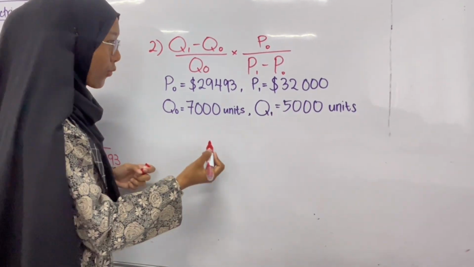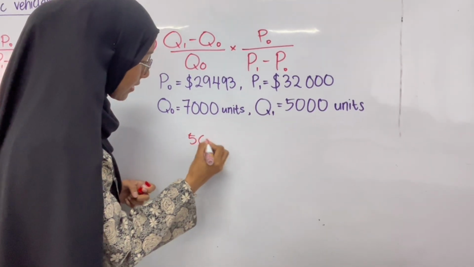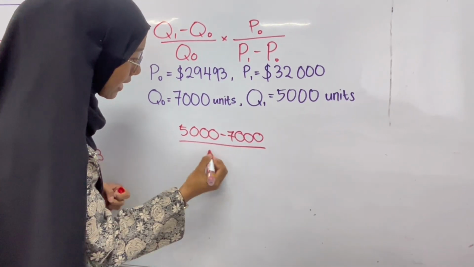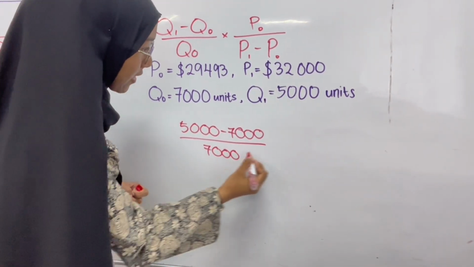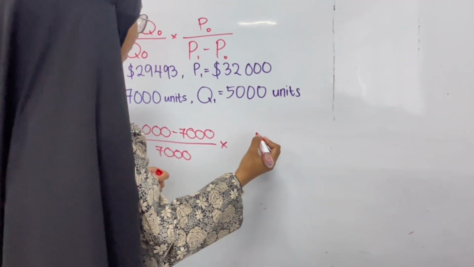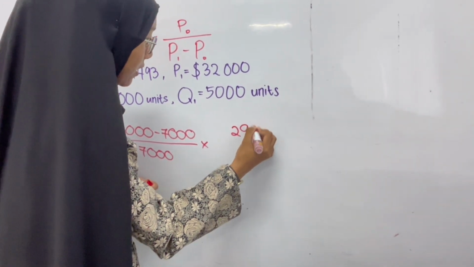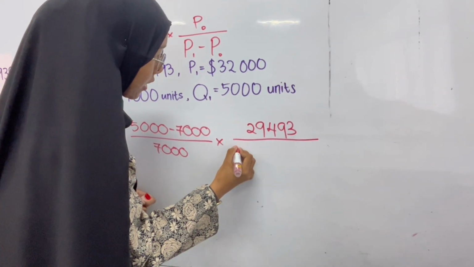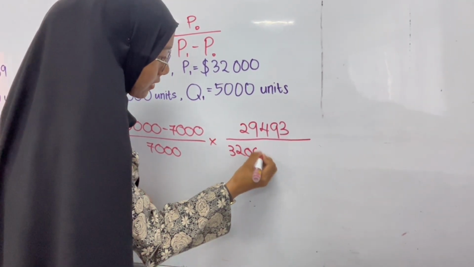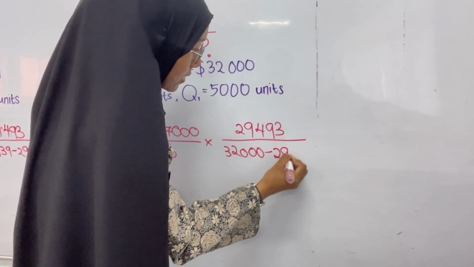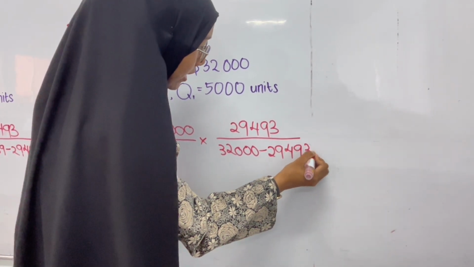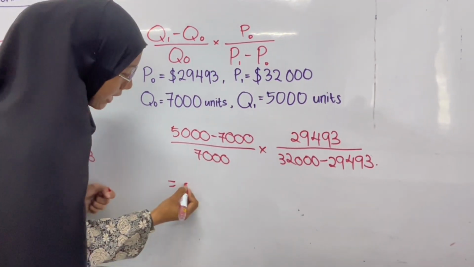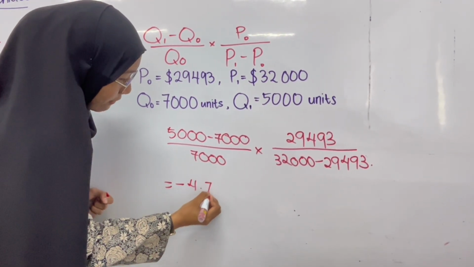So the Q1 is 5,000 minus 7,000 divided by 7,000 times P0 29,493 divided by 32,000 minus 29,493. So after we calculate this, we will get negative 4.74.